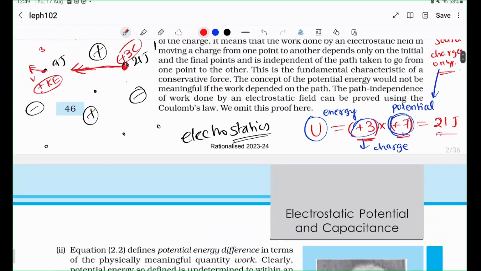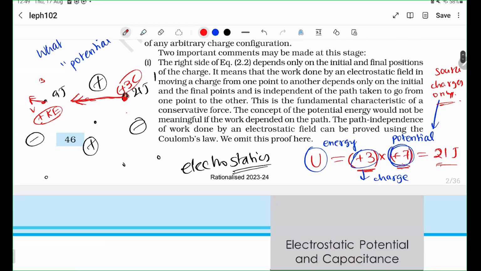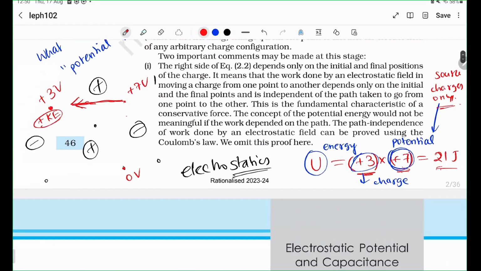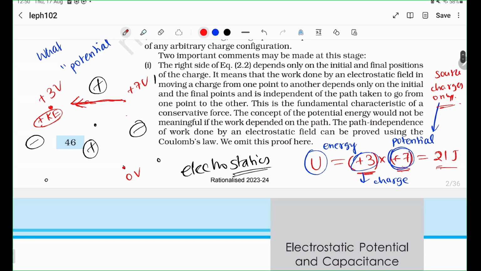Another very important fact that I'd like to speak about is that this number, plus 7 volts, and this number, plus 3 volts, is decided by an arbitrary ground zero. You cannot determine this number in reality without choosing an arbitrary 0 point. So this number could as well be 7 plus some alpha. In that case, this would become 3 plus alpha. The difference should be the same, but you can arbitrarily add any constant to it and it would be perfectly fine, because the definition of energy itself